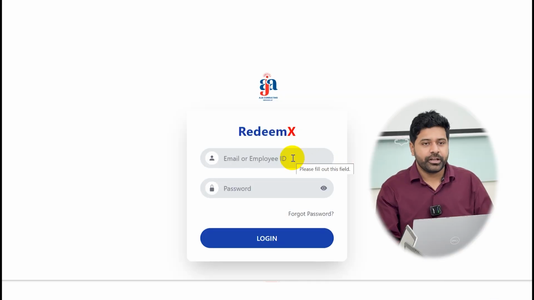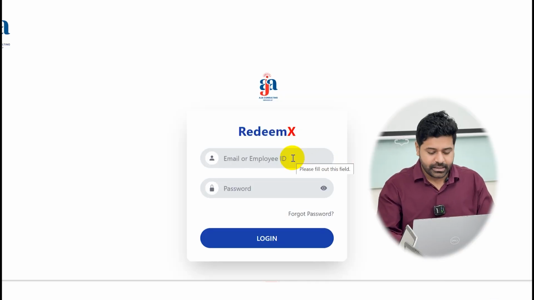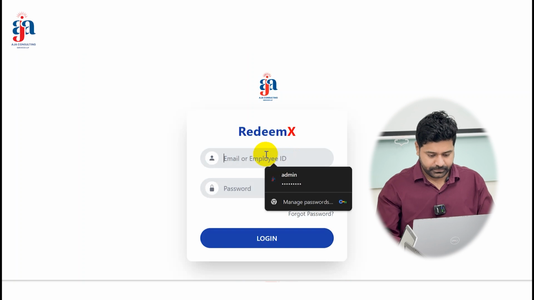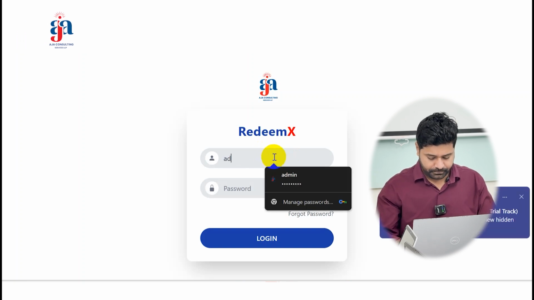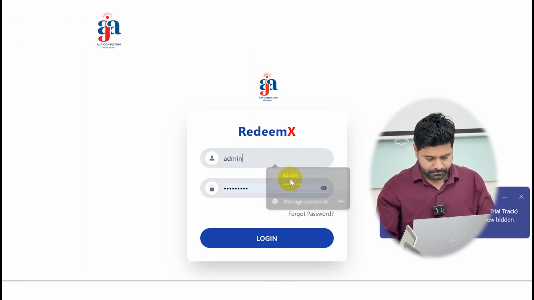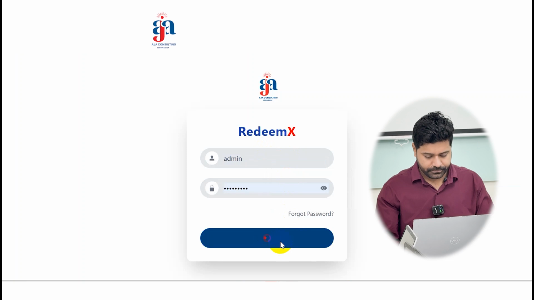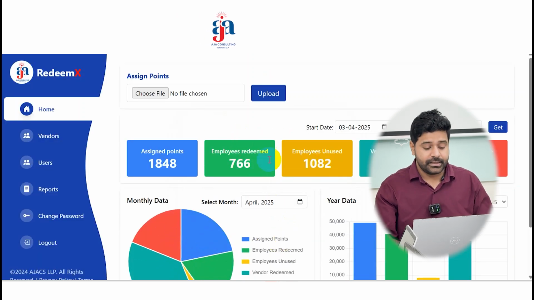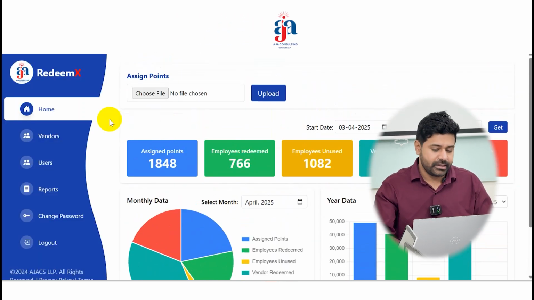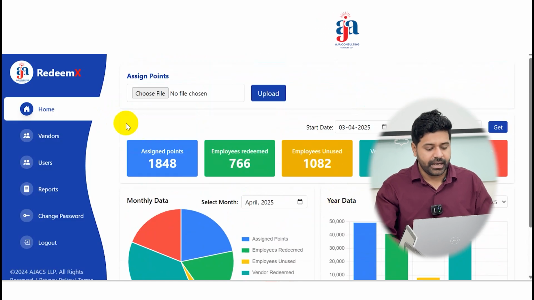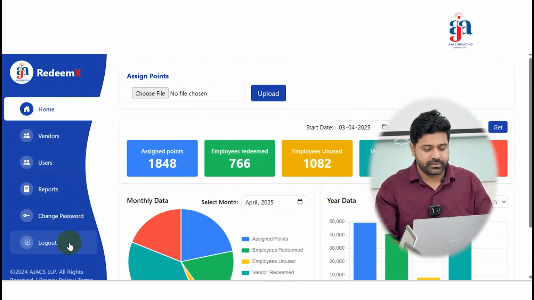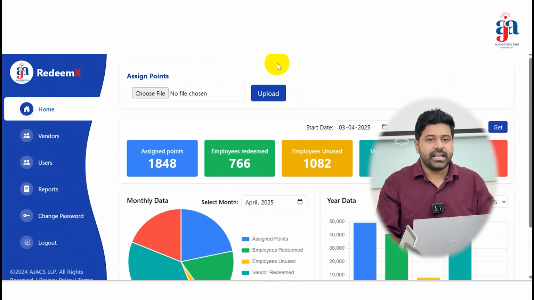Now, I'll show you the login page. I'll log in as an admin. If you see, this is our login page and this is our landing dashboard, and we have home, vendors, users, reports, change password and logout here. So the functionality works in this way.